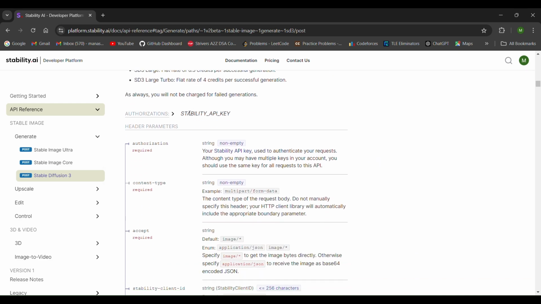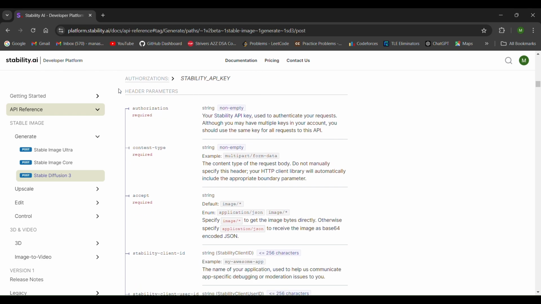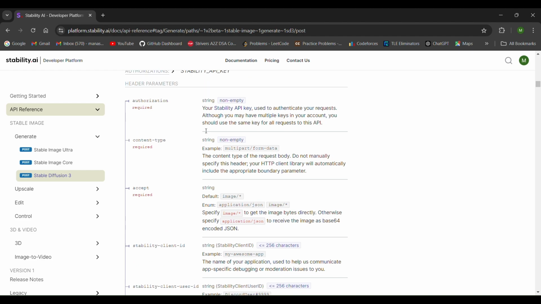Now next we will talk about the Stability API key, how to get it. This is the documentation for this particular API.